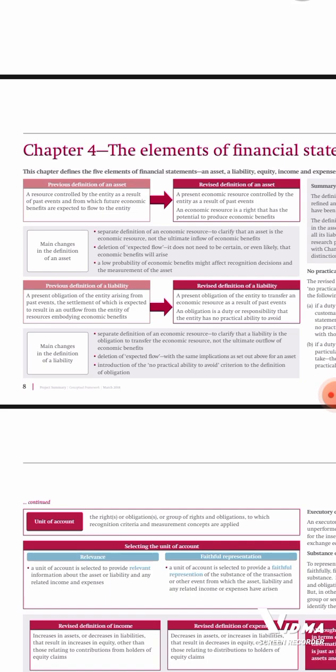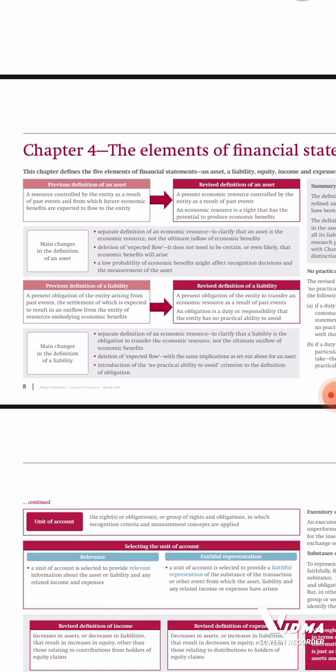Whenever you have an economic resource, you look at 2 items. How do you determine it to be an economic resource? It must have a right. You must have rights on it. And then it must have the potential to produce economic benefits. And the third one is control. So if company X has a car, does it have rights and obligations over it?